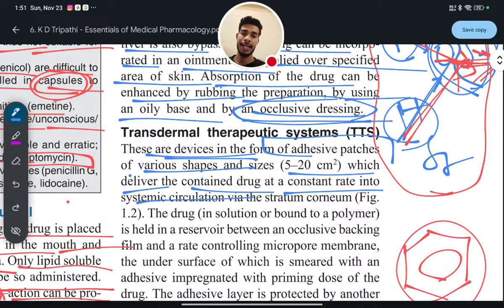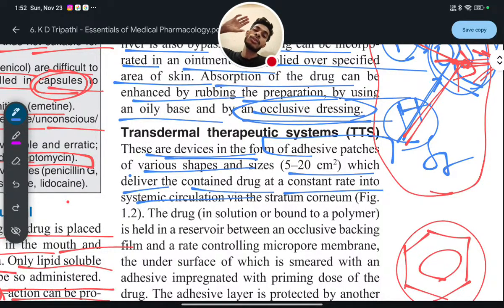That's why these are called sustained release drugs. Sustained release means it will have a predetermined rate of delivering the drug inside the body. When the drug is delivered from that patch, it will go inside the body slowly, step by step, over time, at a predetermined rate.